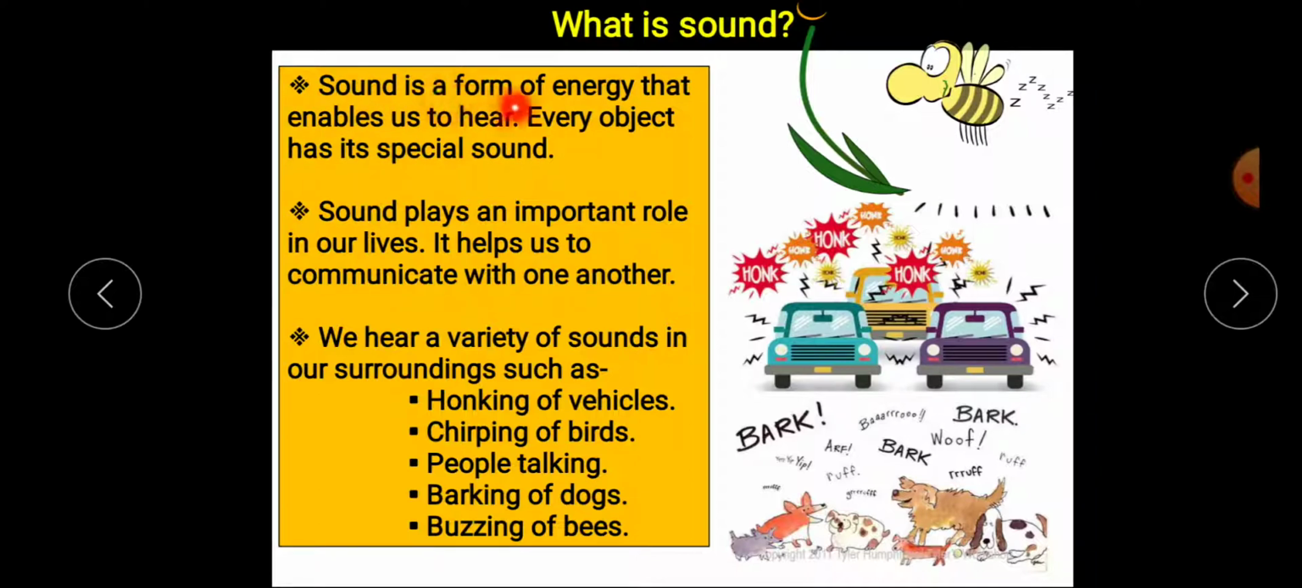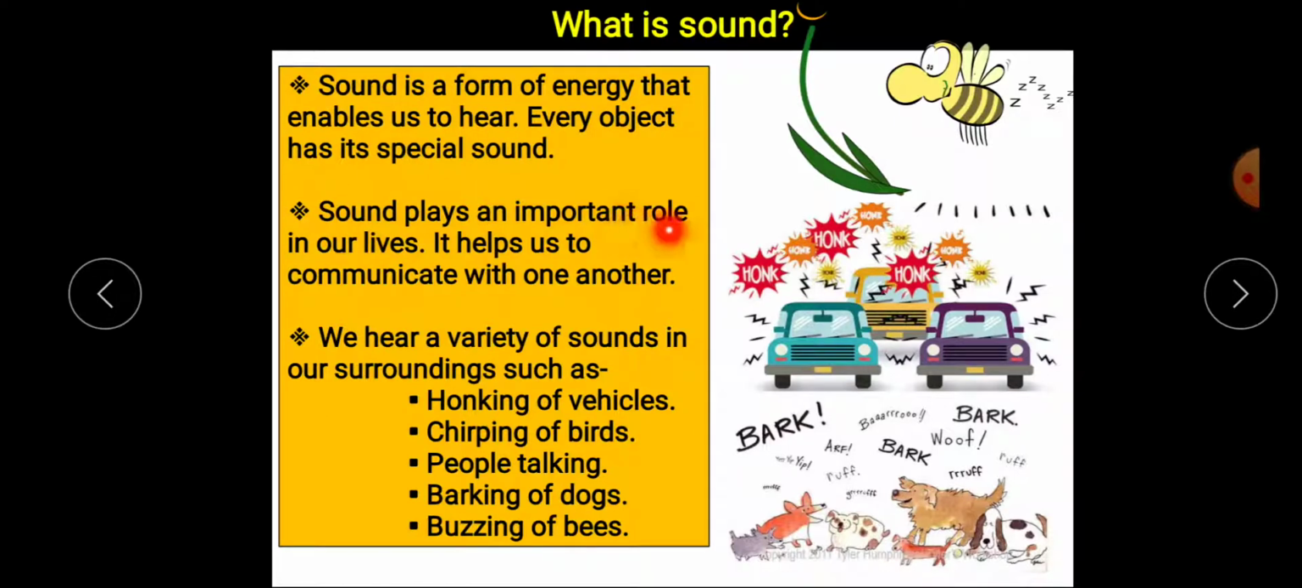Sound is a form of energy that enables us to hear. Every object has its special sound. You see children, daily we can hear different types of sounds around us. So what is sound? Sound is actually a form of energy. And every object will have its special sound, like each of us have our own kind of sound, our own voice. Like that, sound can be produced in different types by different objects.